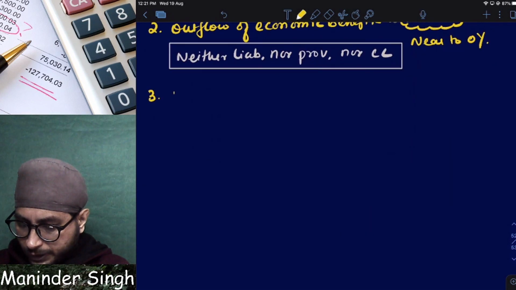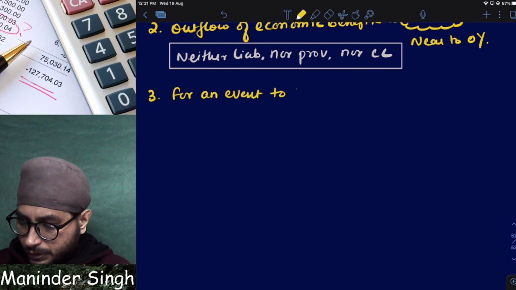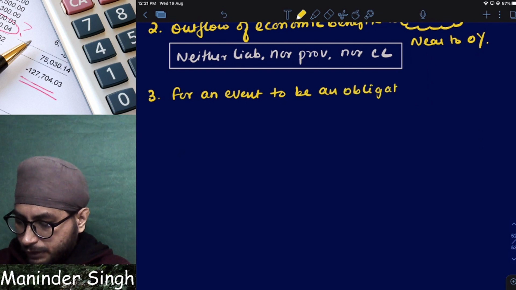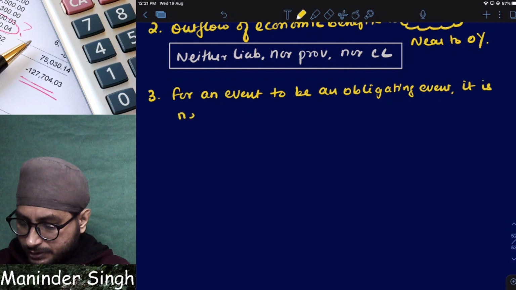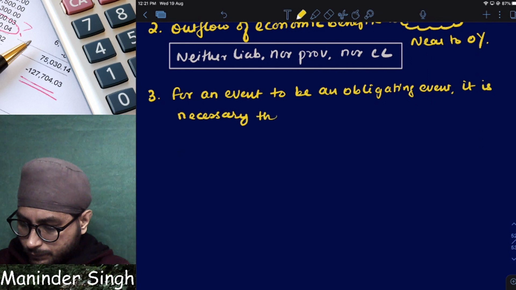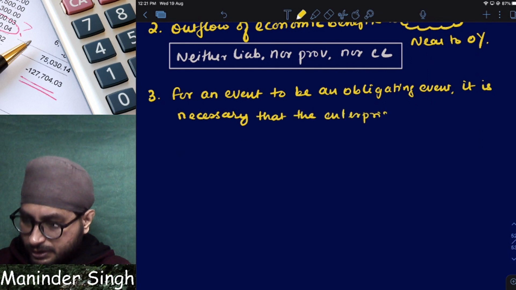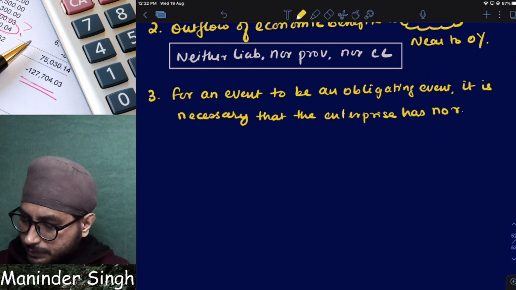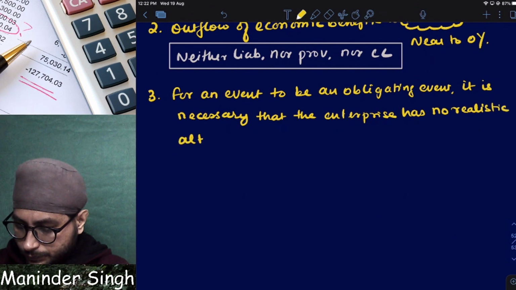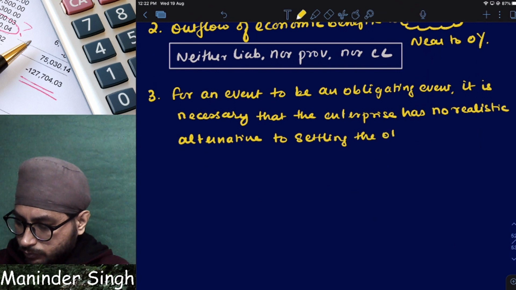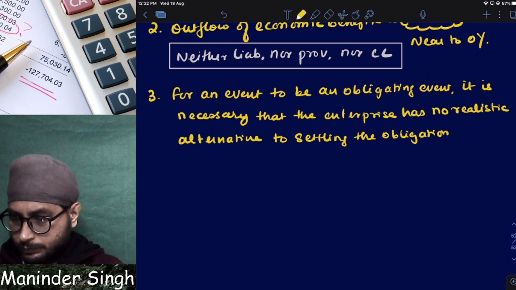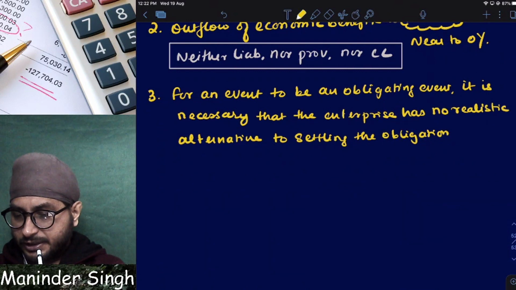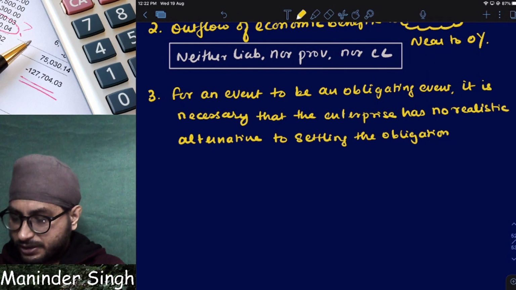Point number 3. For an event to be an obligating event, it is necessary that the enterprise has no realistic alternative to settling the obligation.